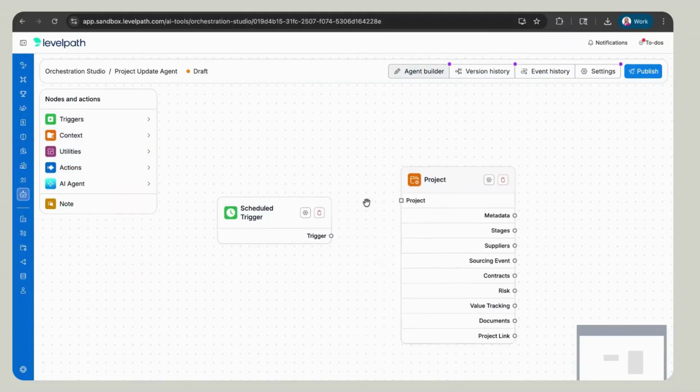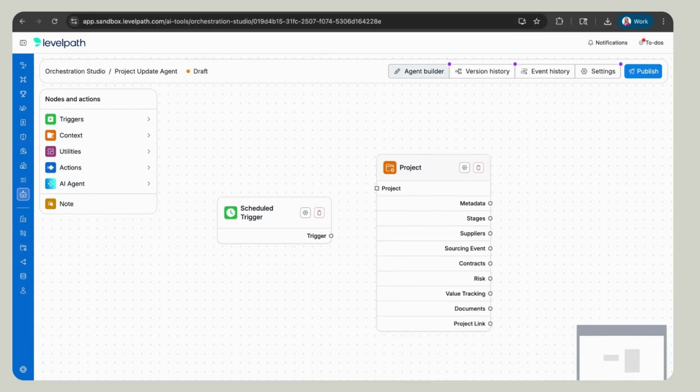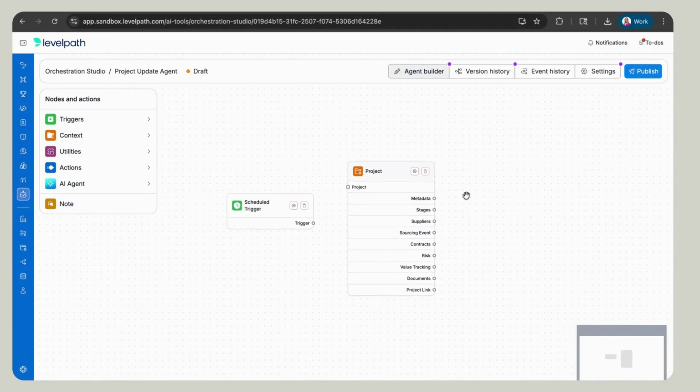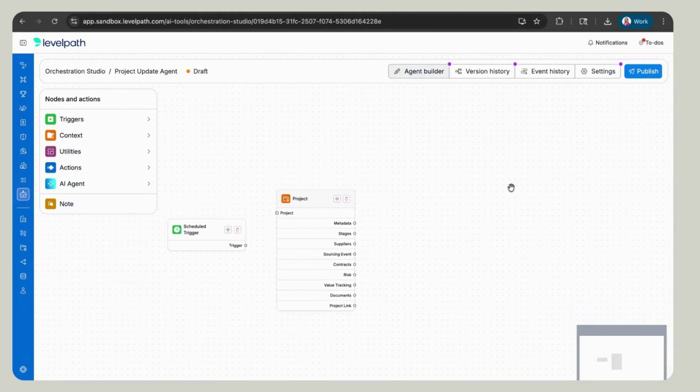So far, Stan, we have our trigger, which is the schedule. That's the date and time that we want this agent to run. We have our project context. That's going to be the information about the project that I want our agent to take and put into that update. Right.